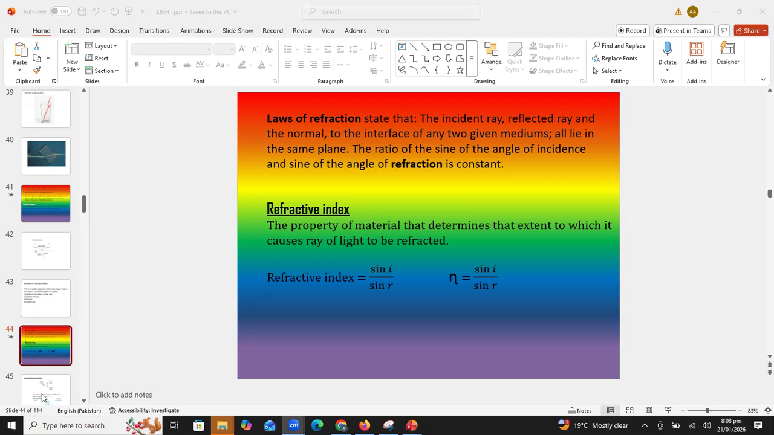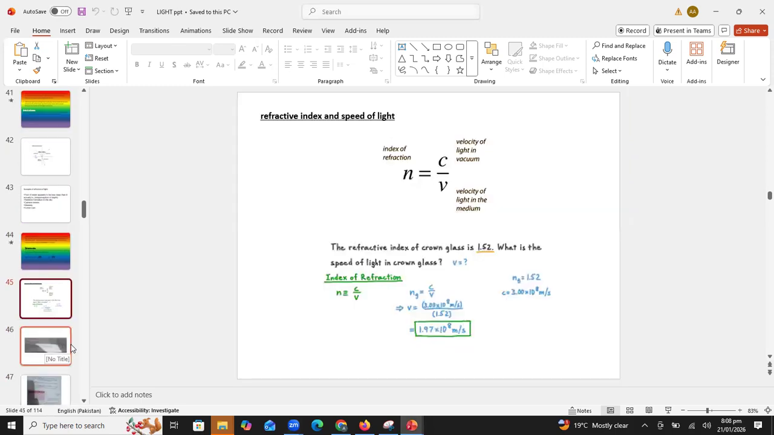The second formula which I discussed with you is speed of light in air divided by speed of light in denser medium is equal to refractive index. All right. So as the light moves into the denser medium, it will slow down. That's why its speed will change.